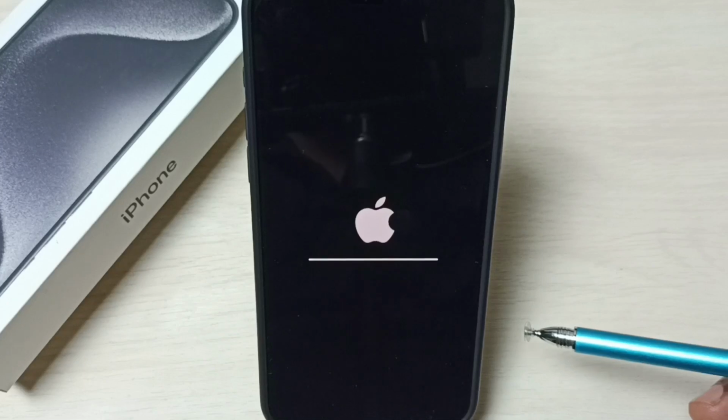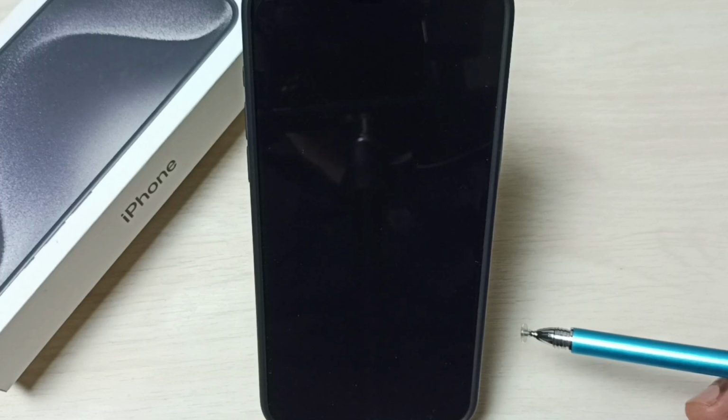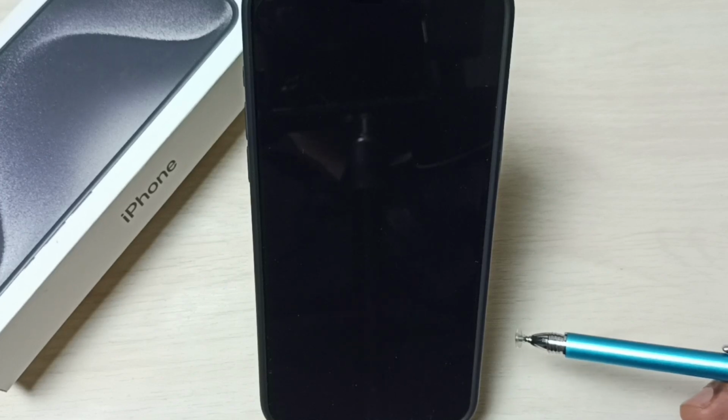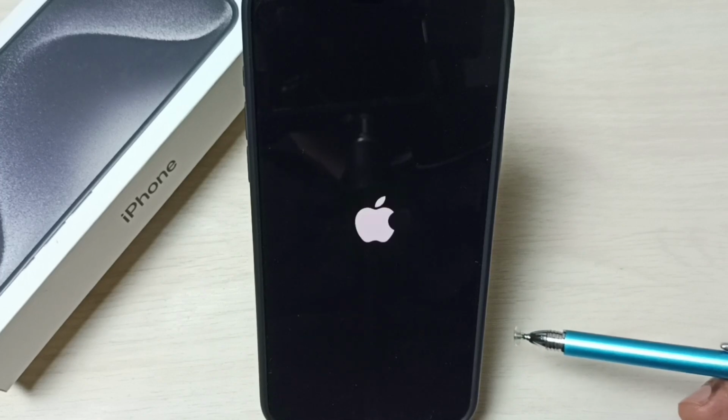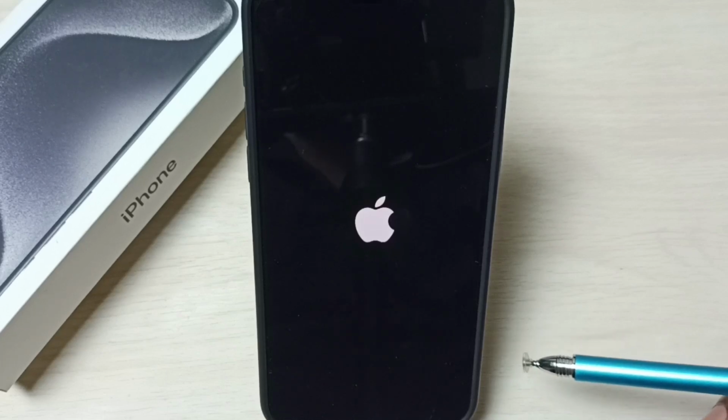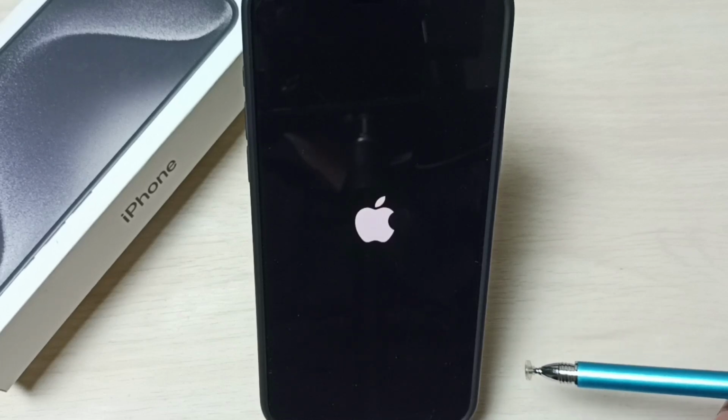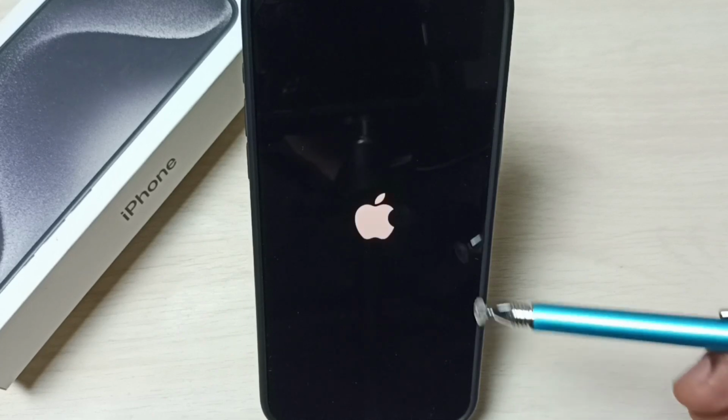For example, if the network is too slow or we are not getting signal, in those situations you can try this. You can reset network settings. Even if you are facing Wi-Fi or Bluetooth related issues, in those situations also you can reset network settings and fix that issue. Okay, so now phone is starting.